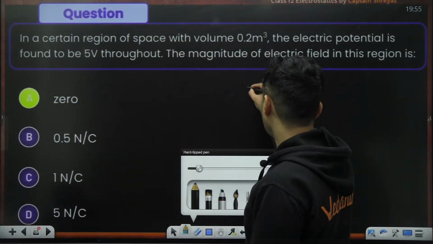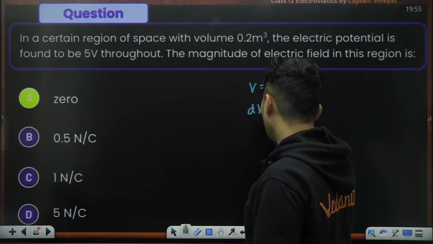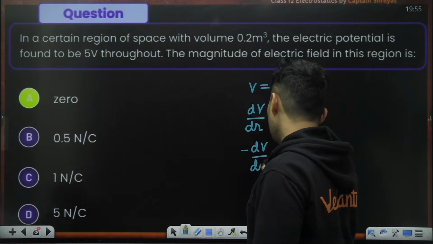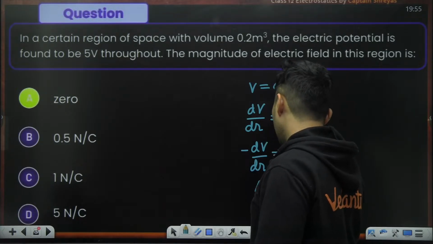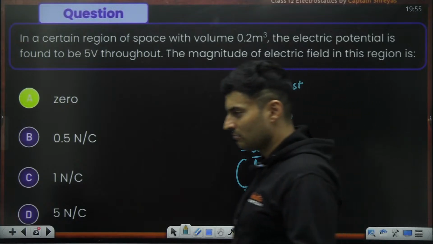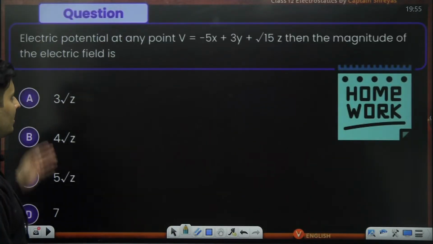You can also look at it formula wise. If voltage is constant, dV by dr will be 0. So minus dV by dr will be 0. Therefore, electric field will be 0, because this formula is there: E is minus dV by dr. Yeah, straightforward.